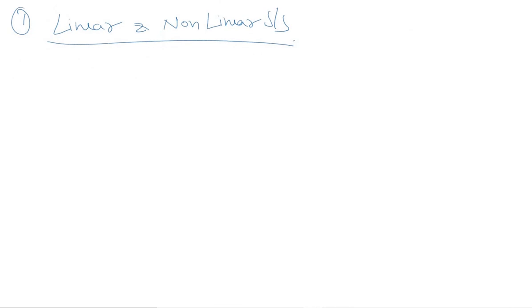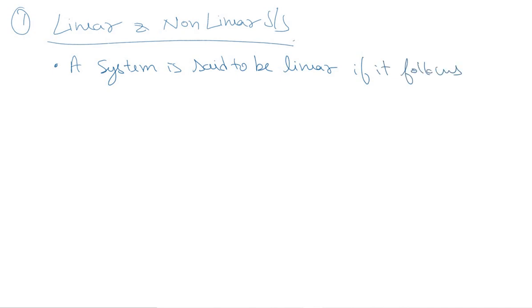A system is said to be linear if it follows the superposition principle. That is the thumb rule to identify a linear and non-linear system.